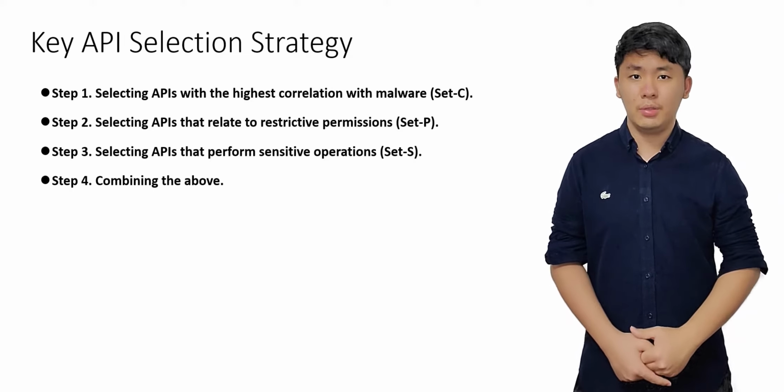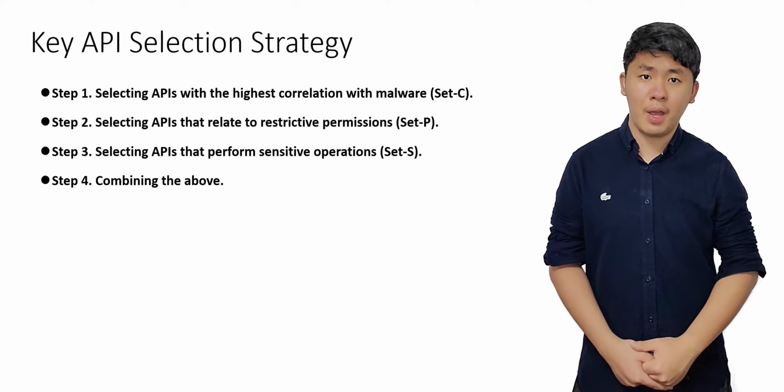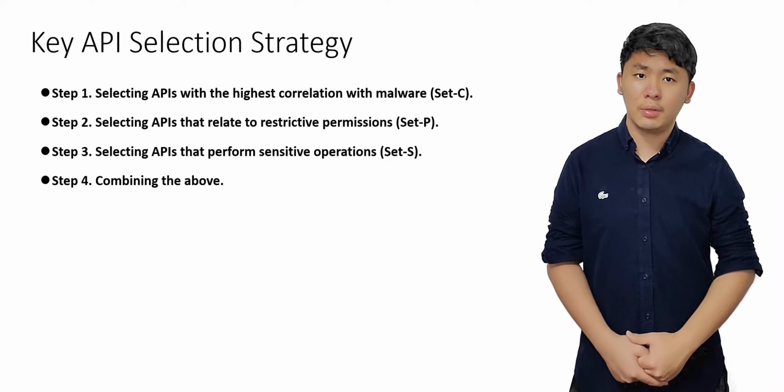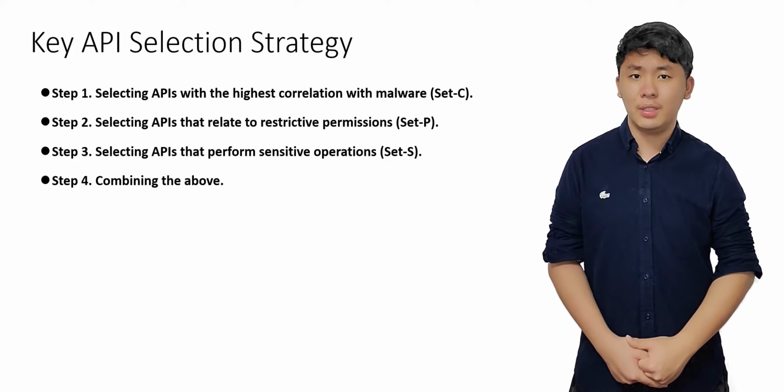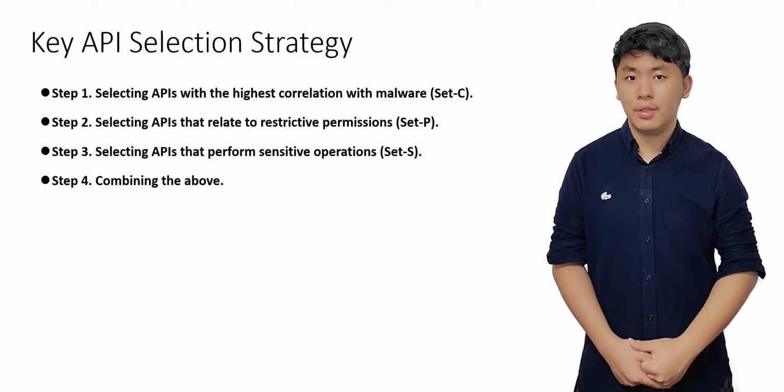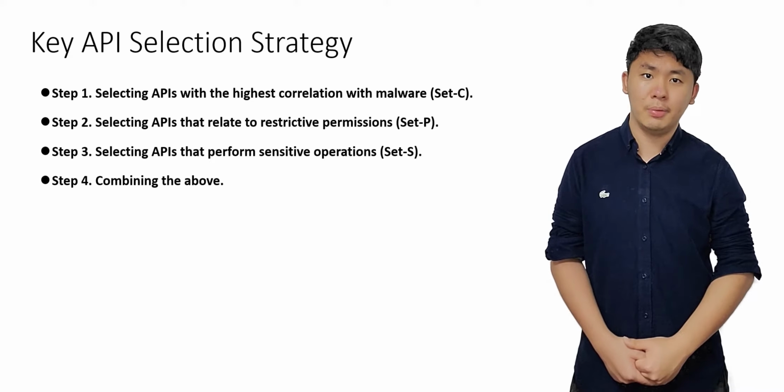First, we pick those with the highest correlation with malware. Next, as APIs protected by critical permissions are often relevant to sensitive user data, we pay special attention to them and select our APIs related to restrictive permissions.